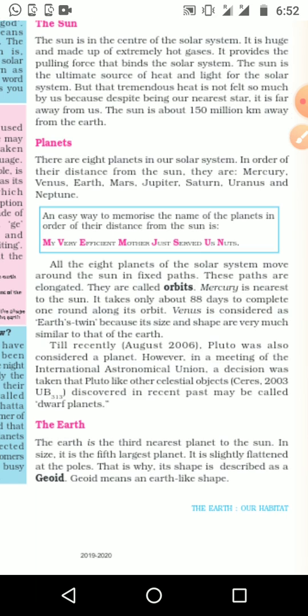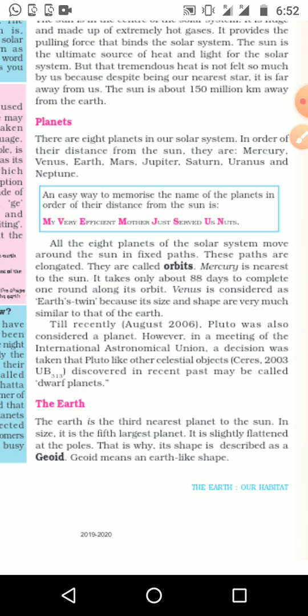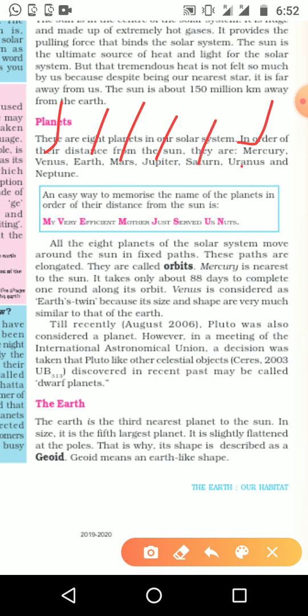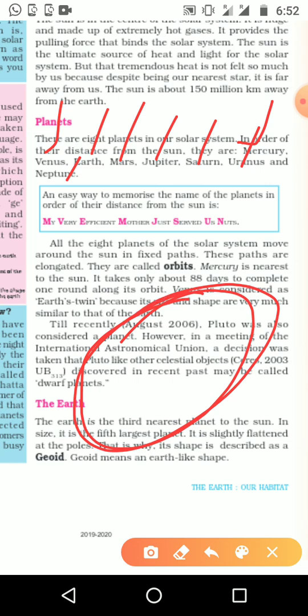Then about the planets of the solar system, we have 8 planets. Up to 2003 we were considering 9 planets, but now only 8 planets. What are the names of the planets? Mercury, Venus, Earth, Mars, Jupiter, Saturn, Uranus and Neptune. These are the 8 planets, and each moves through a fixed path around the sun. That path is known as the orbit.